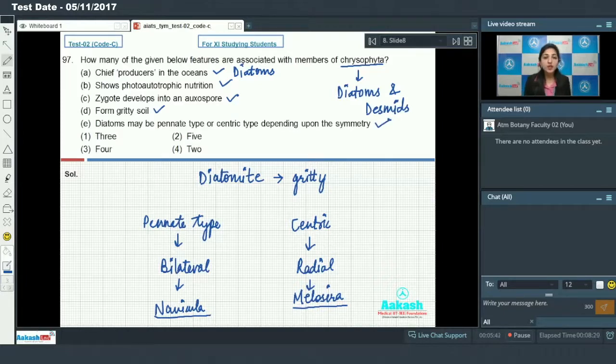So how many of the given features are associated with members of Chrysophyta? All 5 features are associated with members of Chrysophyta. So answer to this question is option number 2. Moving on to the next question, that is question number 98.